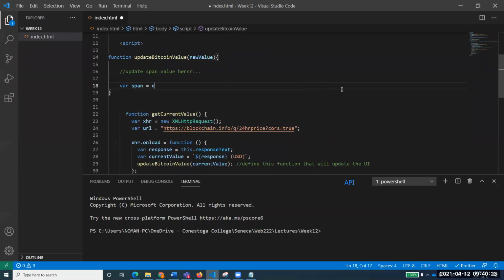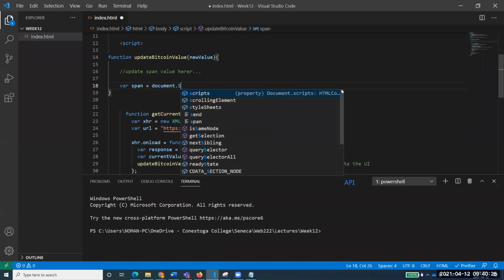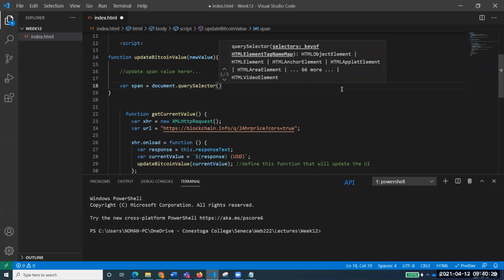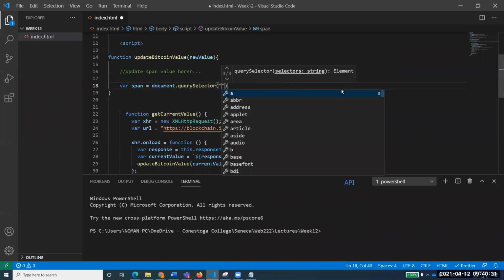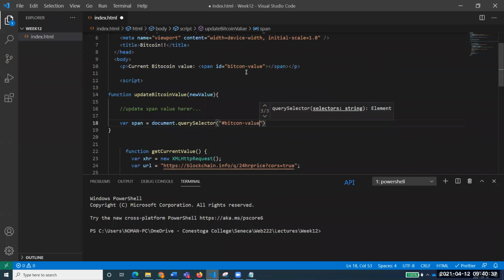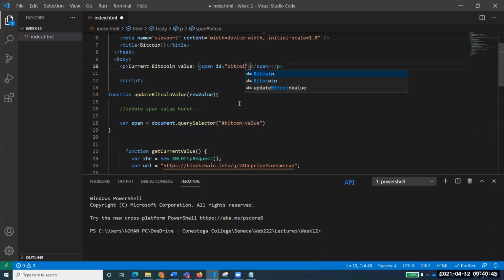So let's first of all catch this one. You remember, I hope, query selector. And again, we have just moved to a bit of our old friend, DOM. Bitcoin dash value. So what is the name of this one? You see, Bitcoin dash value. Oh, you see that I've made a spelling mistake, but that's not a problem. What is the safest way of doing it?